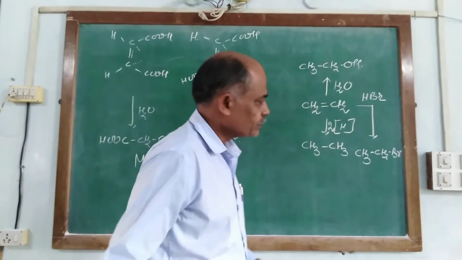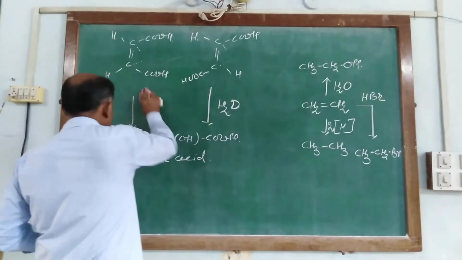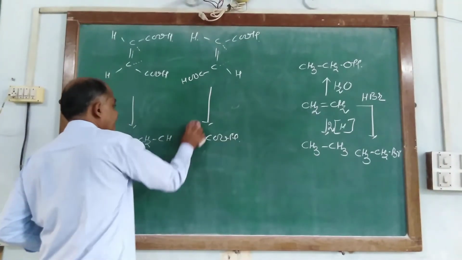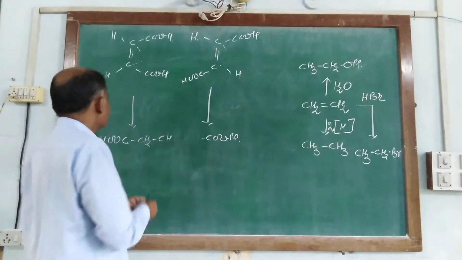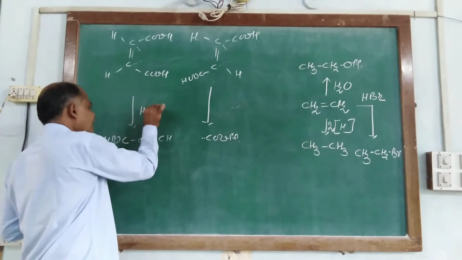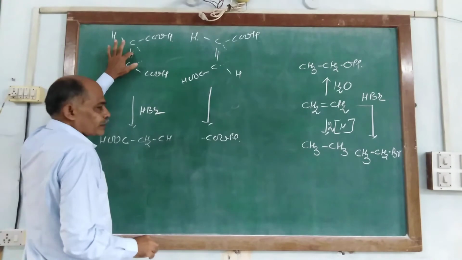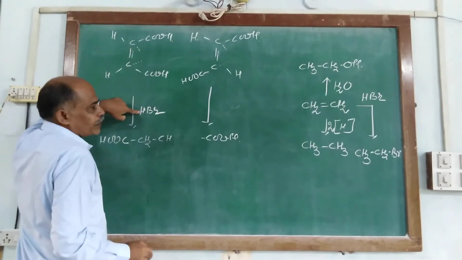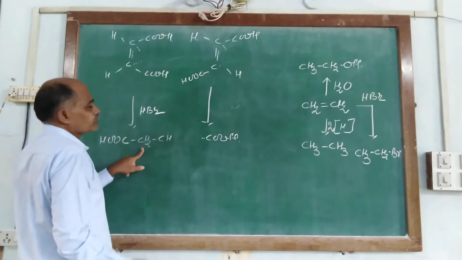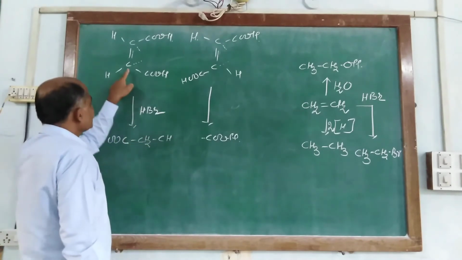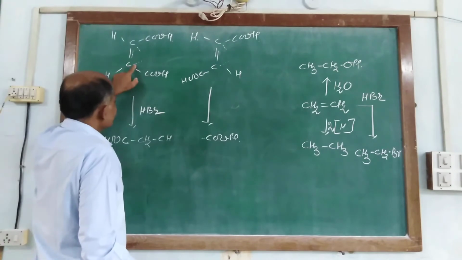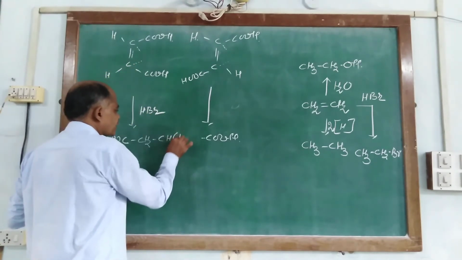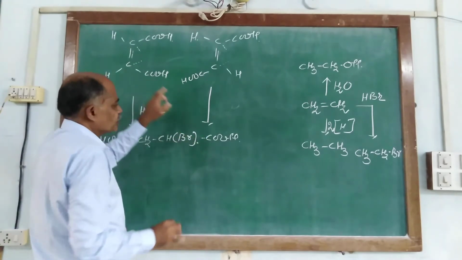Here a similar reaction is performed, and it reacts with hydrobromic acid, HBr. The double bond is there, one carbon atom links with one hydrogen from hydrobromic acid, so it forms CH2, and another carbon atom links with bromine from the hydrobromic acid, so it is Br and COOH.